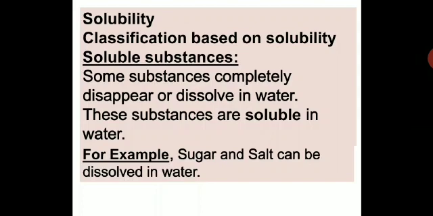Soluble substances: some substances completely disappear or dissolve in water. These substances are soluble in water. Example, sugar and salt can be dissolved in water. So please take down this. Some substances you can easily dissolve in water. The simple ones, sugar and salt, you can easily dissolve in water. That's why they are called soluble substances.